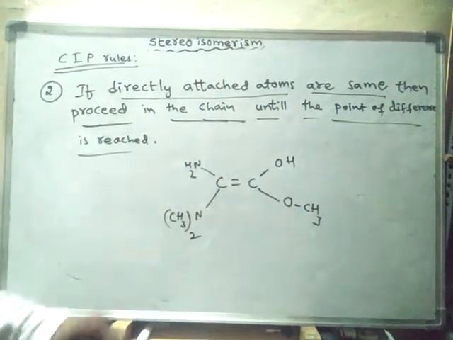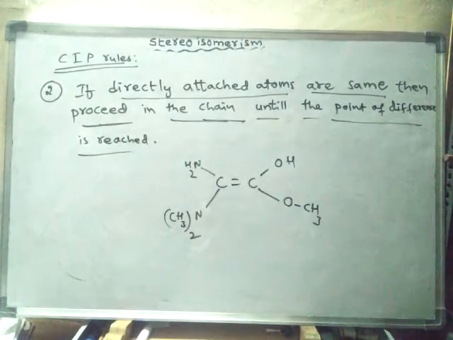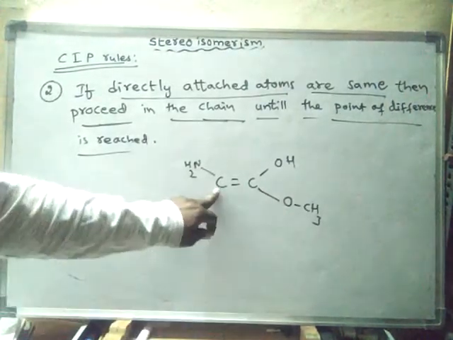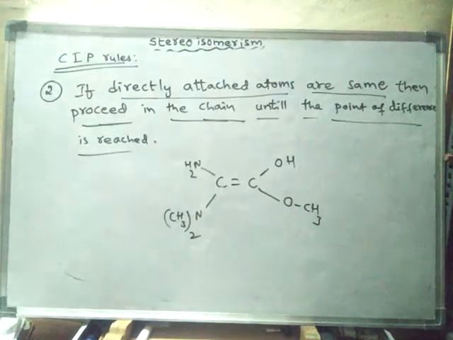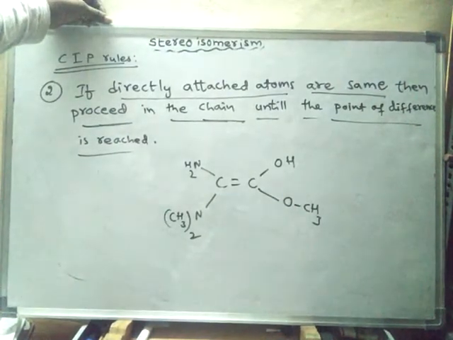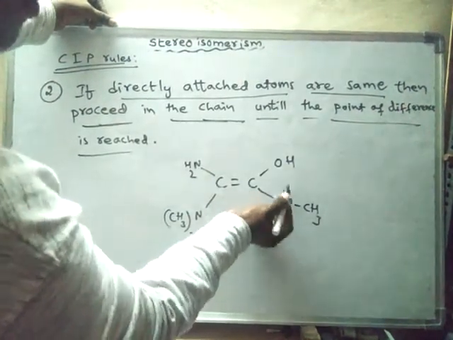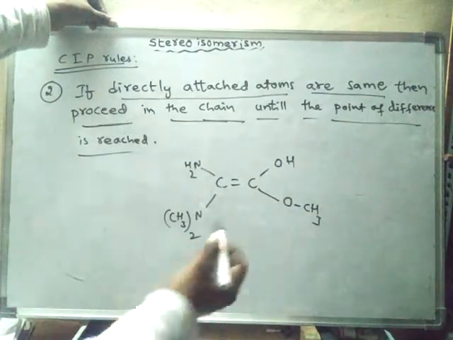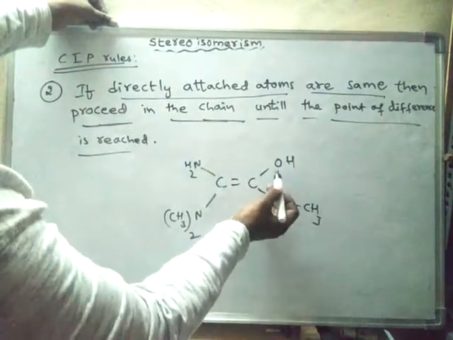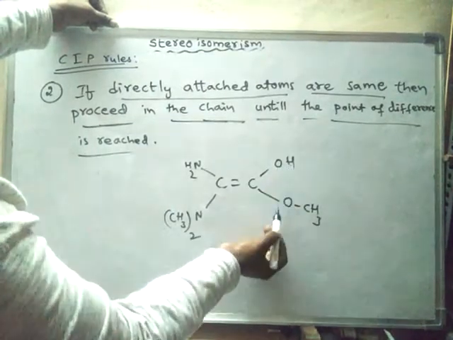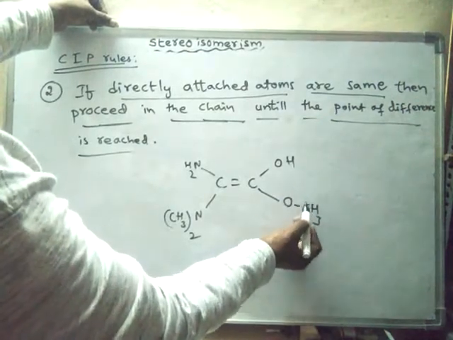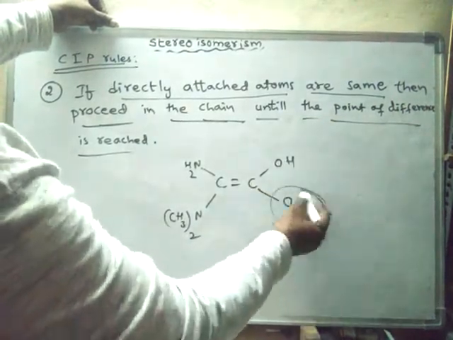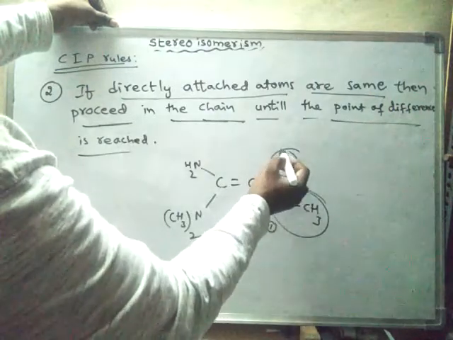Now give nomenclature as E or Z to this compound. In order to give E/Z nomenclature, first we have to go with ranking. This carbon is attached to oxygens directly, so now we have to proceed in the chain. This oxygen is attached to hydrogen, but this oxygen is attached to carbon. So carbon is given more priority than hydrogen, hence this entire group will get priority 1 and this group will get priority 2.